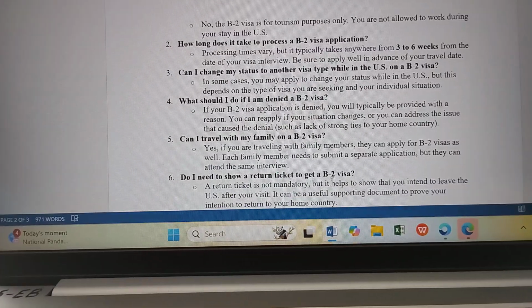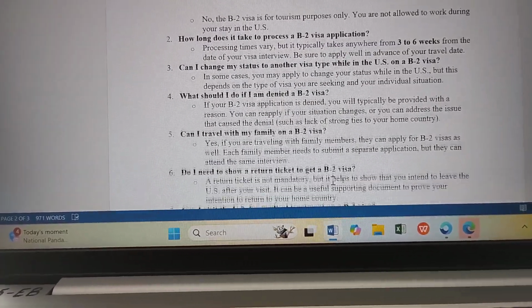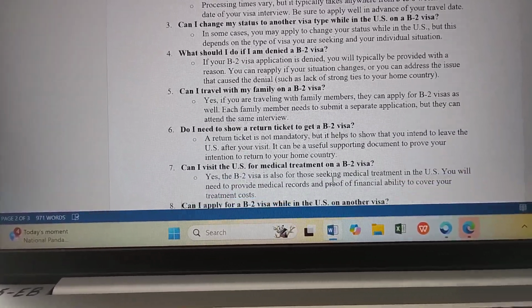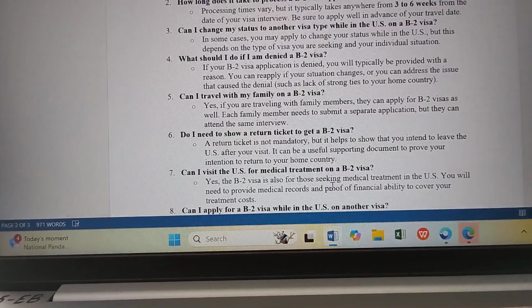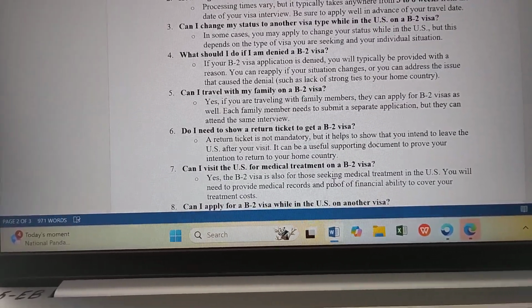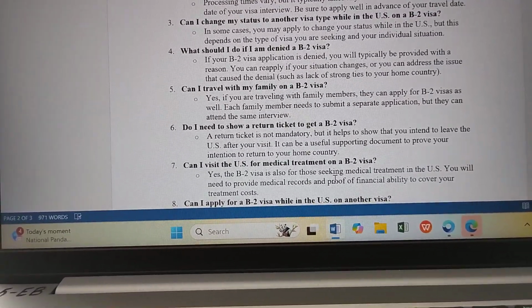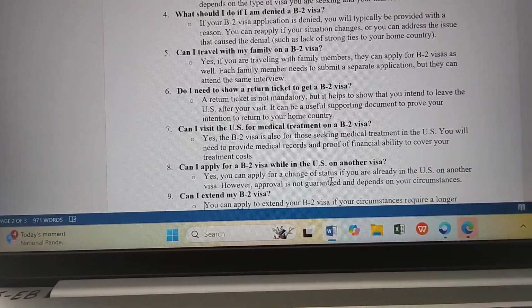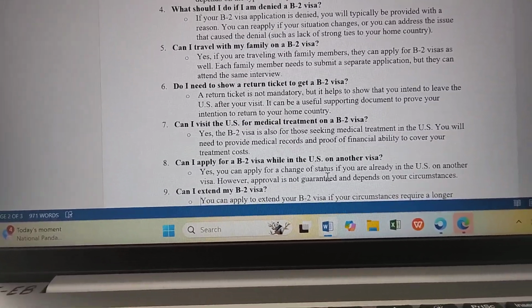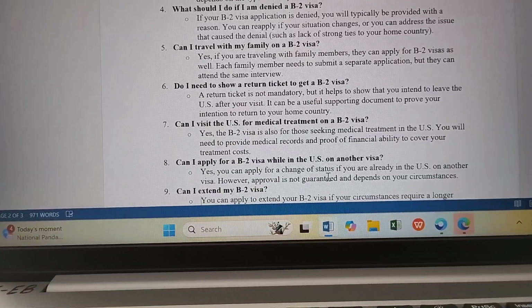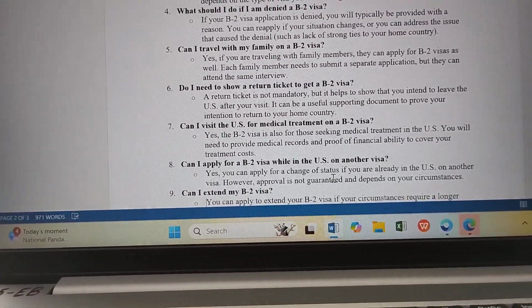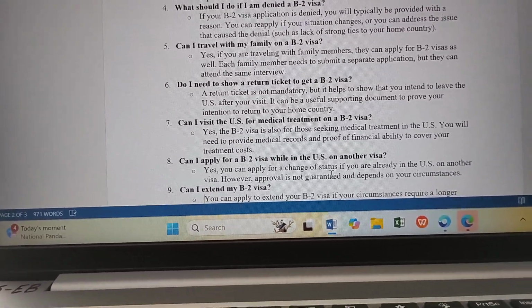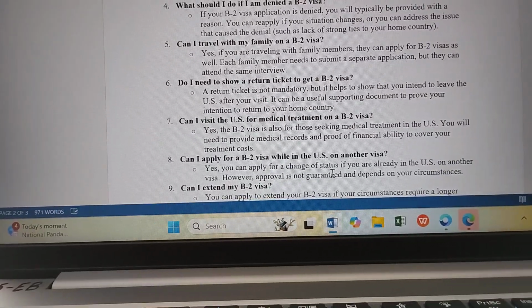Can I travel with my family on a B-2 visa? Yes, if you're traveling with family members, they can apply for B-2 visas as well. Each family member needs to submit a separate application, but they can attend the same interview. Do I need to show a return ticket to get a B-2 visa? A return ticket is not mandatory, but it helps to show that you intend to leave the US after your visit. It can be a useful supporting document to prove your intention to return to your home country at the end of your visit.